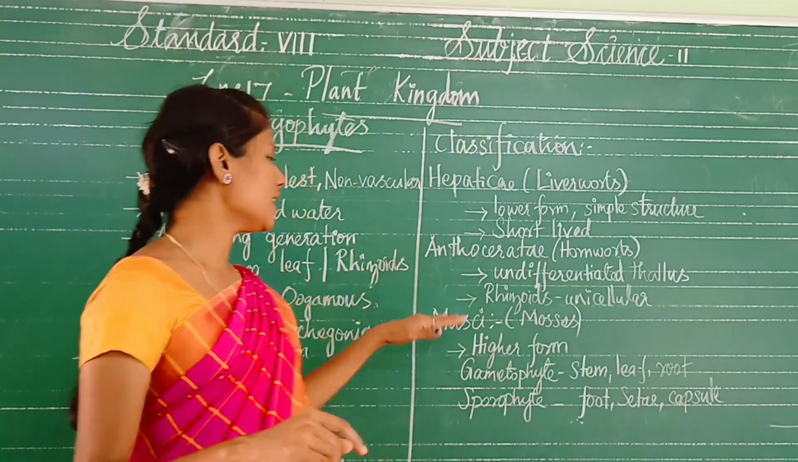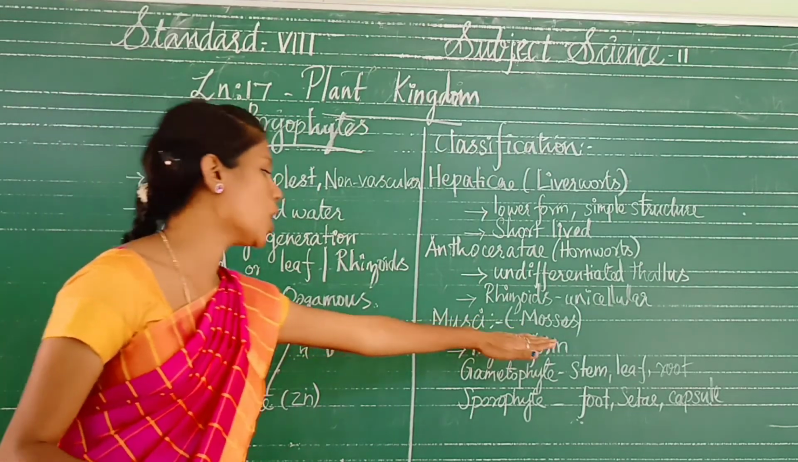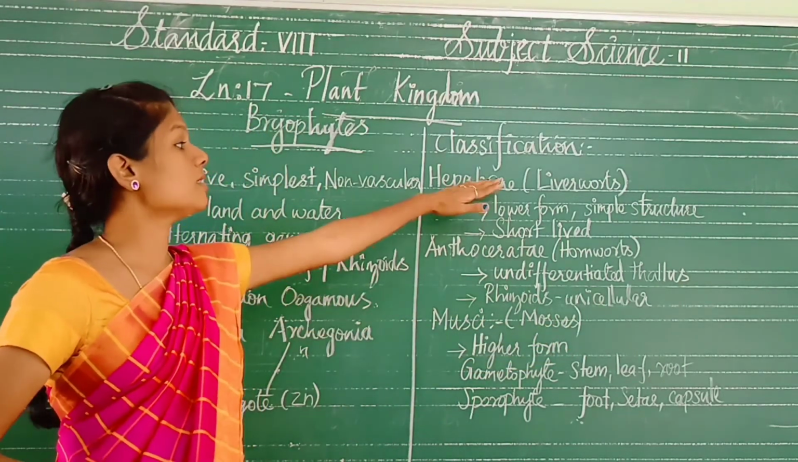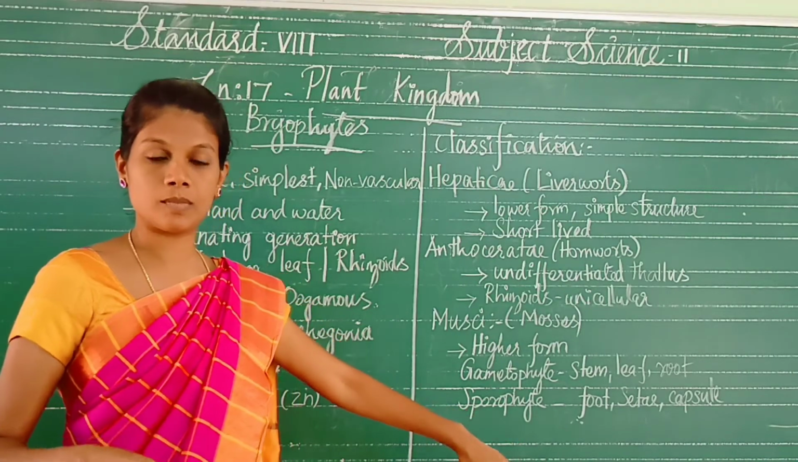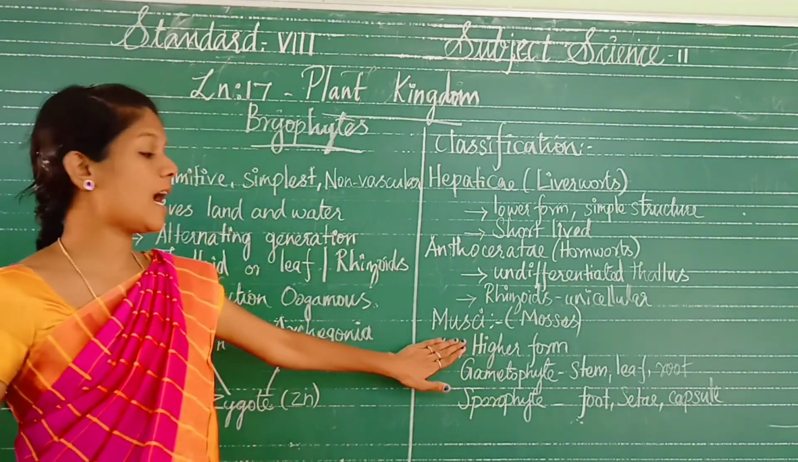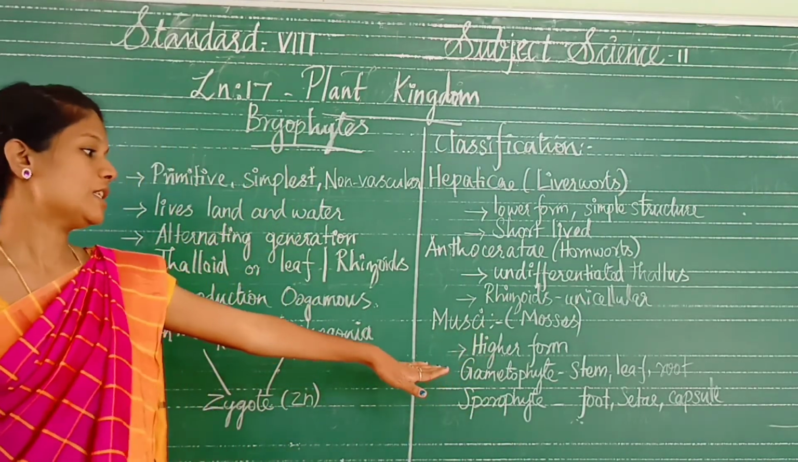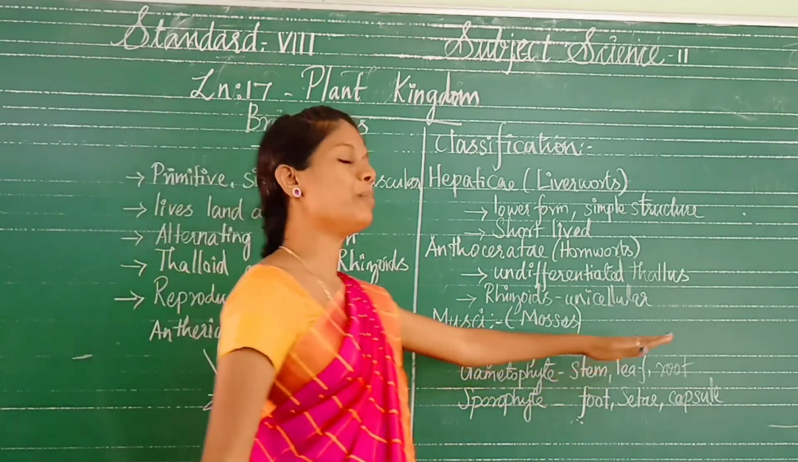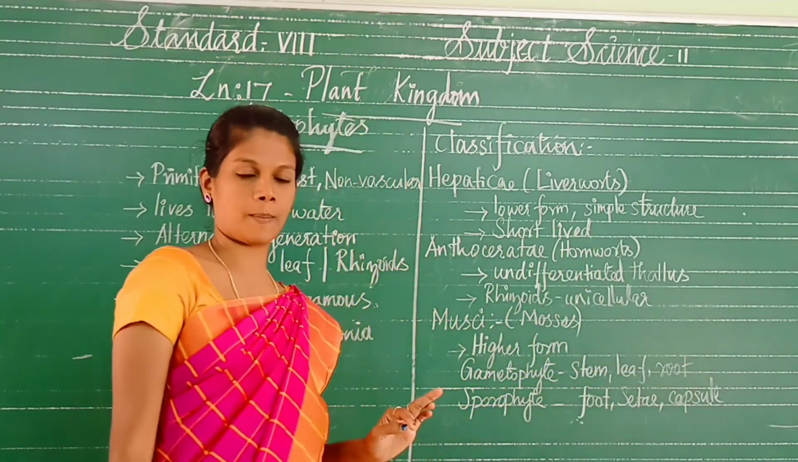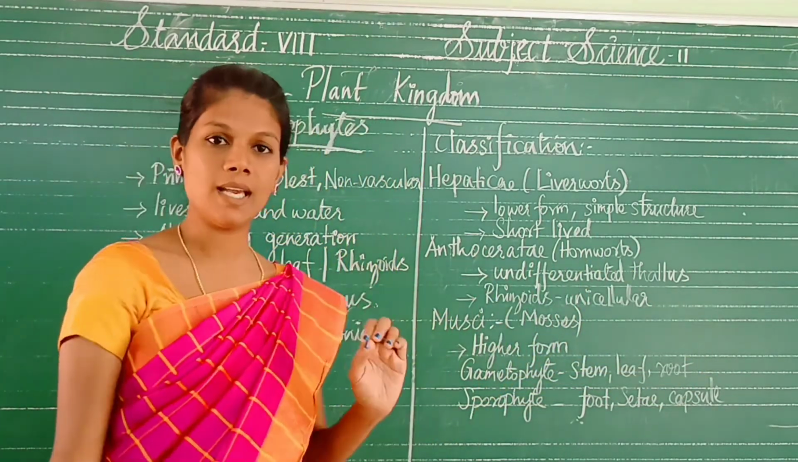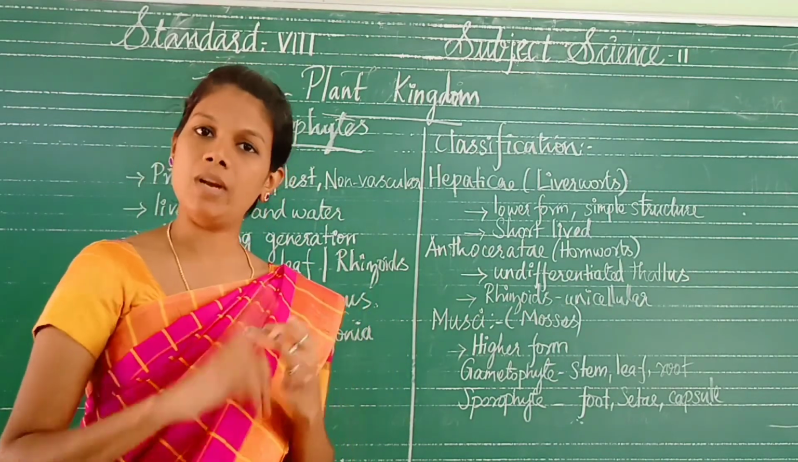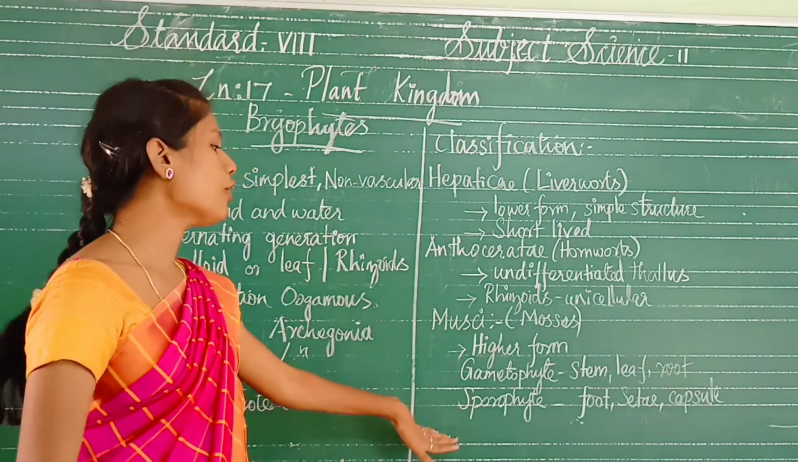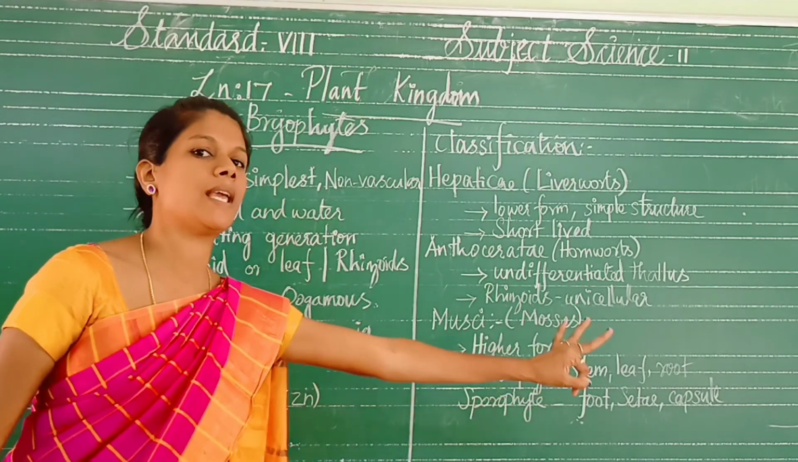Next is the third one, Musci or mosses. It is a higher, advanced form, while the earlier one is a very lower form of the bryophyte. The gametophyte has stem, leaf and root-like structures. The gametophyte of the moss has stem, leaf, root. And the sporophytes contain foot, seta and capsule.